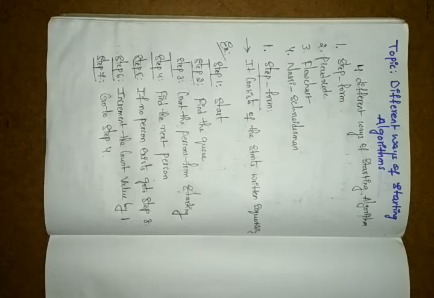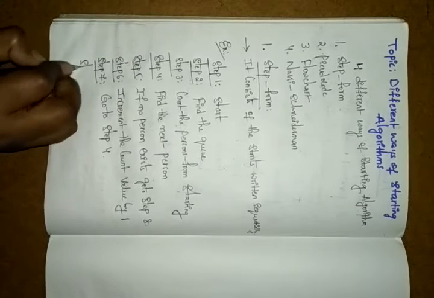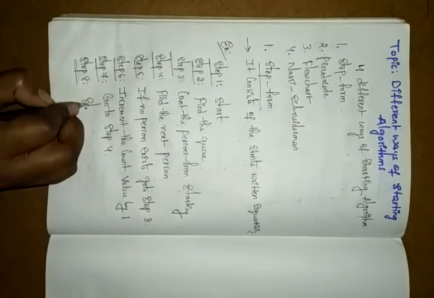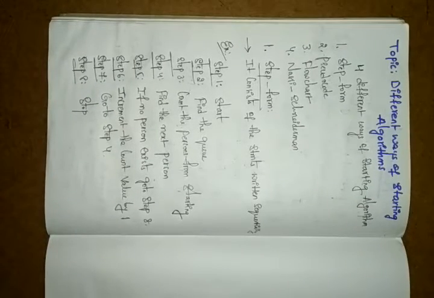So here, every time you have to calculate whether your next person is there or not. If that person is there, you have to increase the count by 1. If not, you have to stop the problem. Okay, step 8. What do we have in step 8? Stop. We start the problem and we stop the problem.